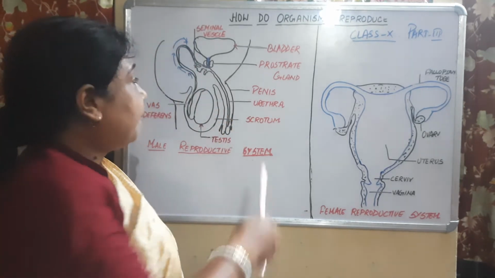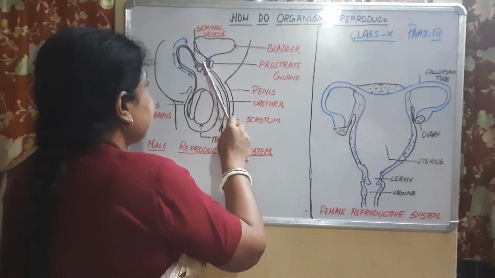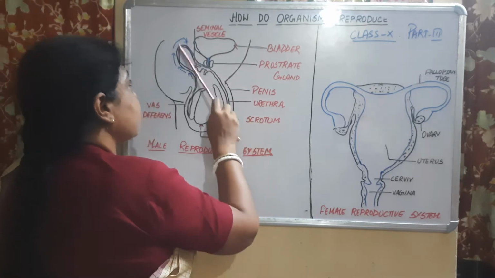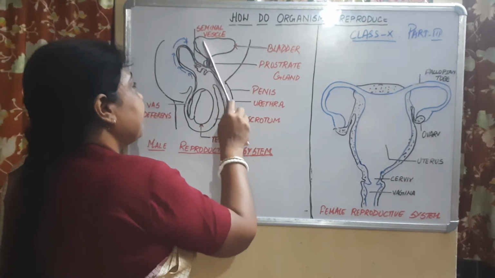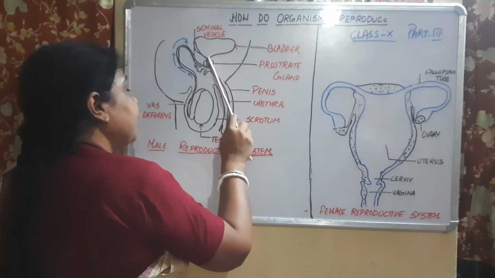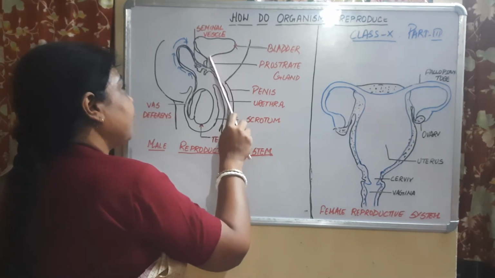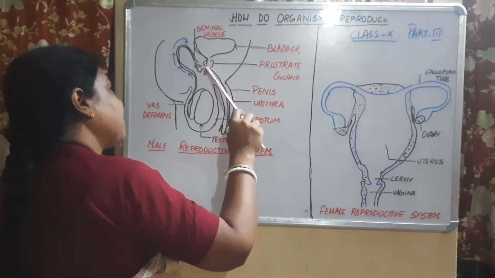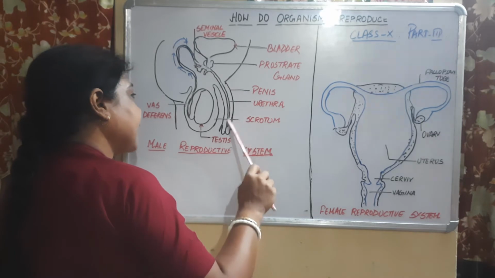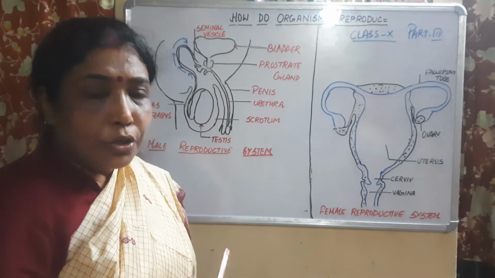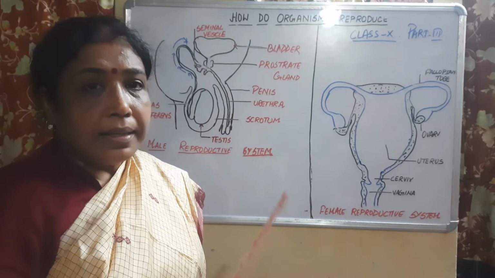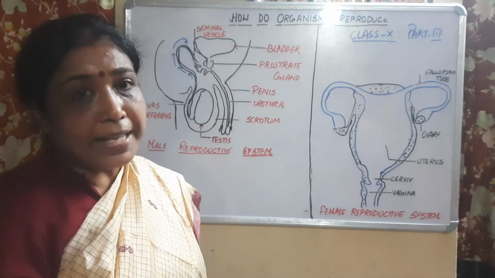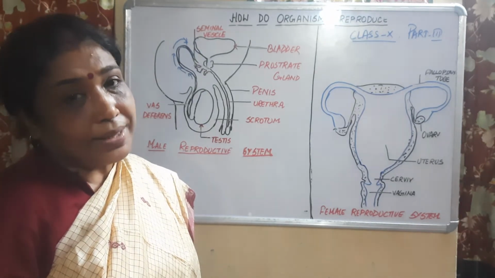The main purpose is that the duct from where the urine is discharged and the vas deferens meet at a point, a common duct known as the urethra. So in male, the common passage for discharge of urine as well as sperm is the urethra.